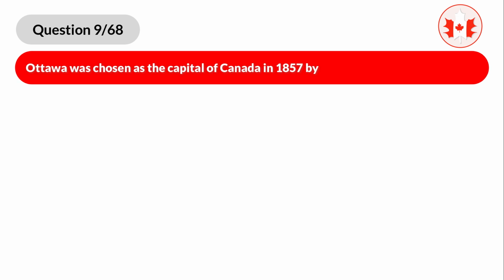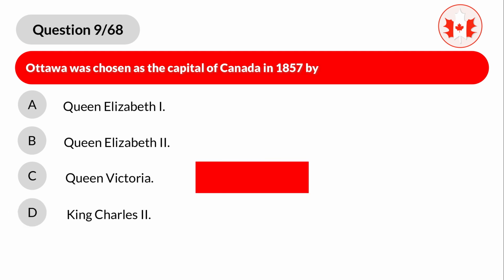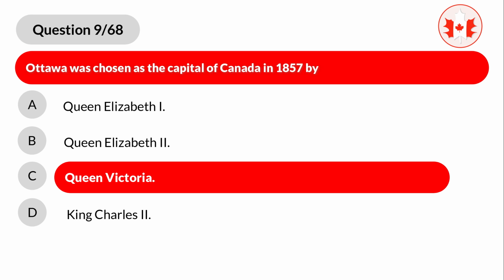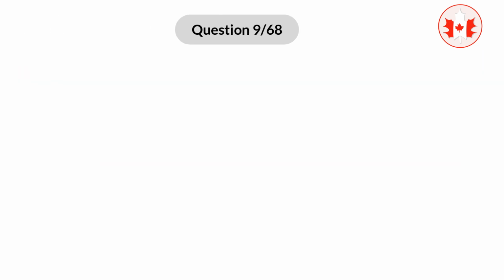Question 9. Ottawa was chosen as the capital of Canada in 1857 by A. Queen Elizabeth I. B. Queen Elizabeth II. C. Queen Victoria. D. King Charles II. Correct answer is C. Queen Victoria. Explanation. Ottawa, located on the Ottawa River, was chosen as the capital in 1857 by Queen Victoria, the great-great-grandmother of Queen Elizabeth II.